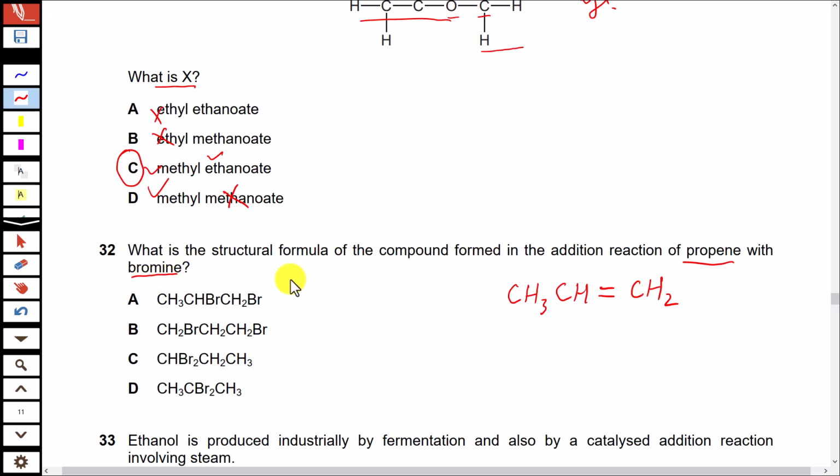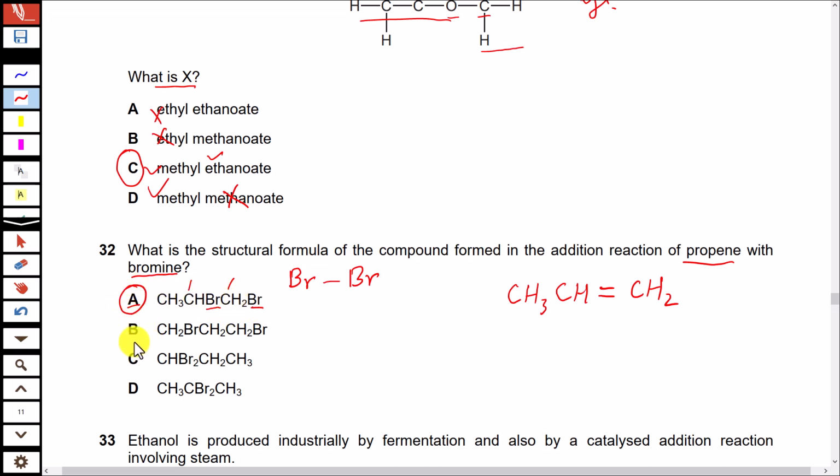Here we are adding bromine, and bromine has 2 bromine atoms. 1 bromine atom will be added to each of the adjacent carbon atoms having the double bond. If you look at the first option, these 2 adjacent carbon atoms are having bromine atoms. Yes, this is the correct option.